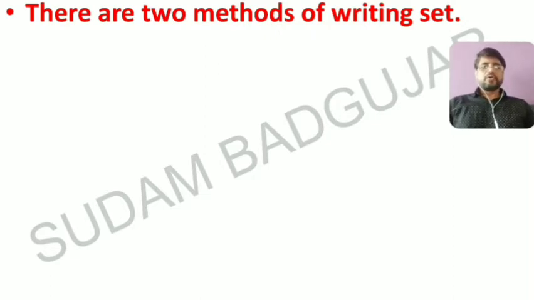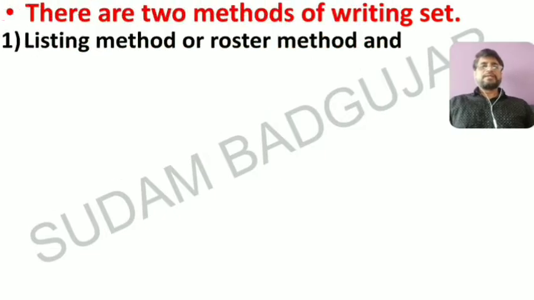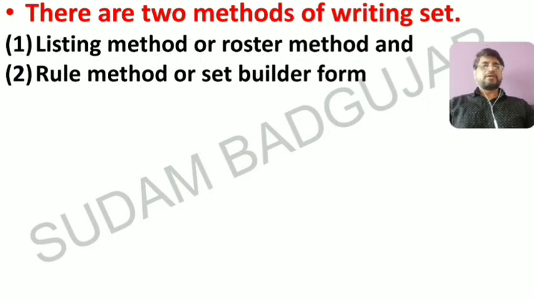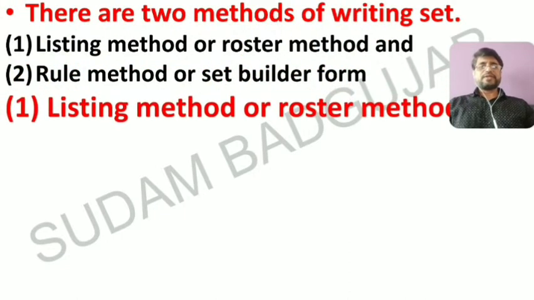Okay. Now there are two methods for writing sets. One is the listing method or roster method, the other is the rule method or set builder form or set builder method. We will see them one by one. The first one is the listing method or roster method.